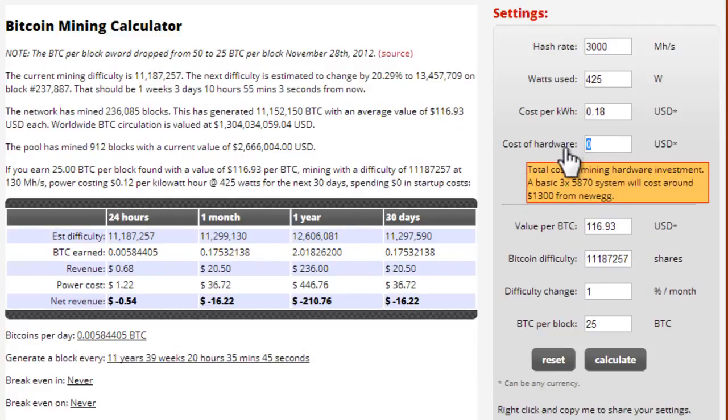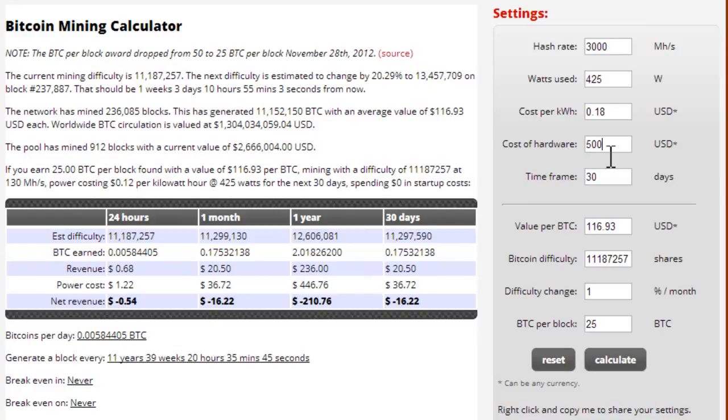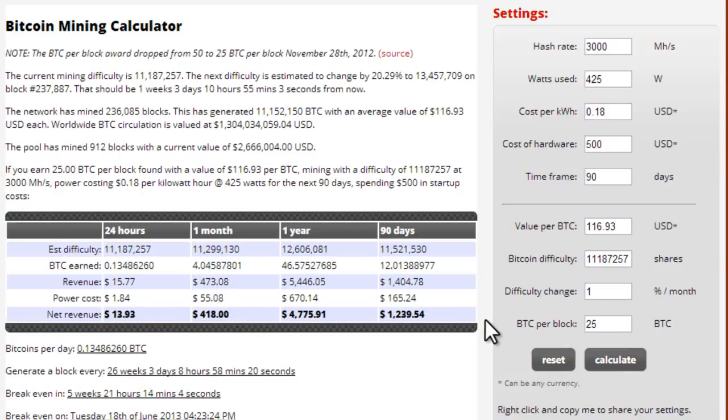Cost of hardware, let's just say it cost me $500. Maybe I had to buy a new graphics card. Time frame 30 days, I'm going to bump that up to 90, 3 months. Keep all those settings the same. Calculate. You can see here that in 90 days, 3 months, after spending $500, I would have made $1,239. I mean, that's pretty good.